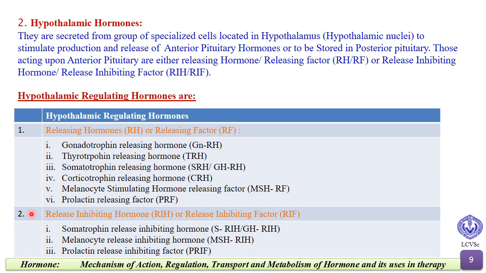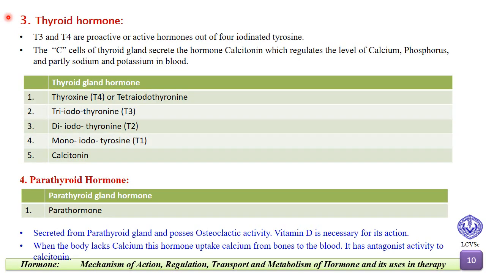Now we will see the release inhibiting hormones or release inhibiting factors: somatotrophin release inhibiting hormone, melanocyte release inhibiting hormone, and prolactin release inhibiting hormone. So these are the hypothalamic regulating hormones.